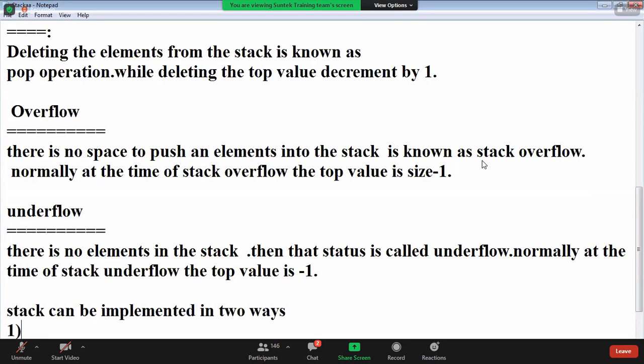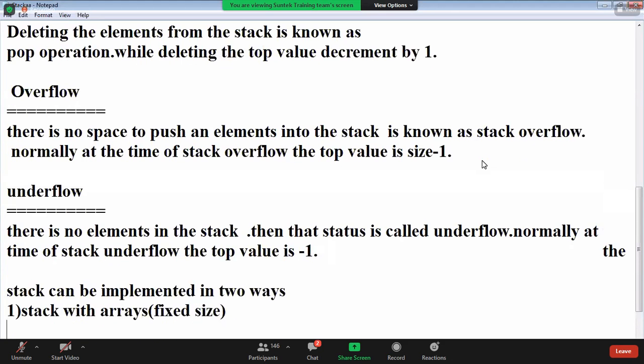One is stack with fixed size, stack with arrays. The other is stack with linked list, unlimited size.